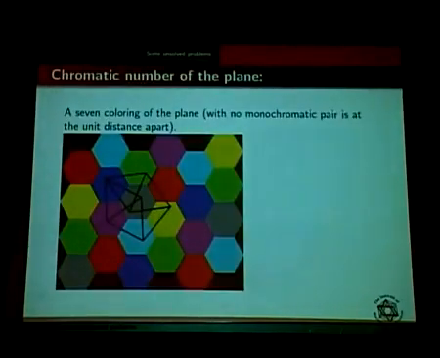Okay, this is another problem, the chromatic number of the plane. A 7 coloring of the plane with no monochromatic pair at unit distance apart. So all of you know what a plane is. Take the plane R2, or your complex numbers, this is what you call the plane. This square is not the full plane, I cannot put it in a figure, so it's part of the plane.